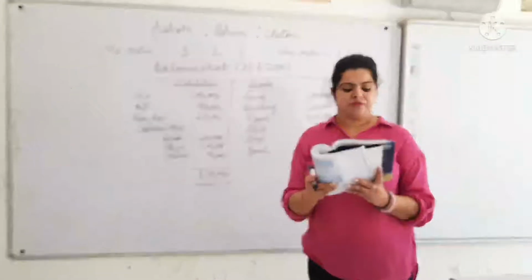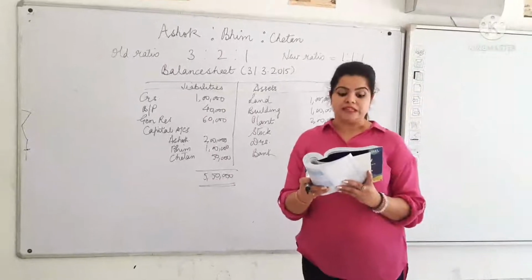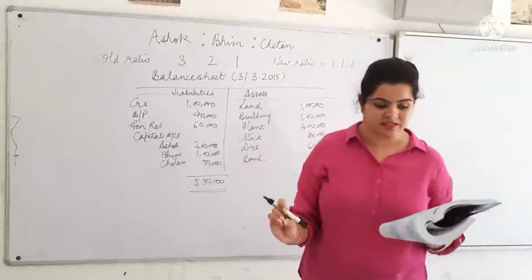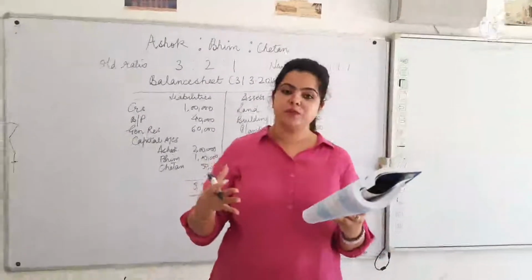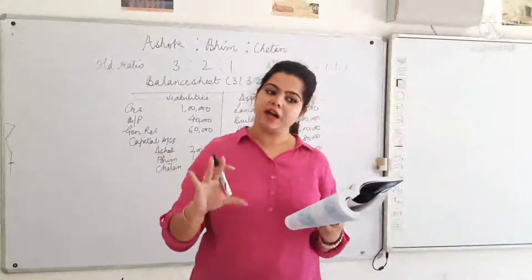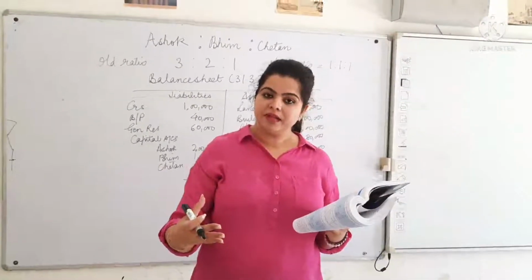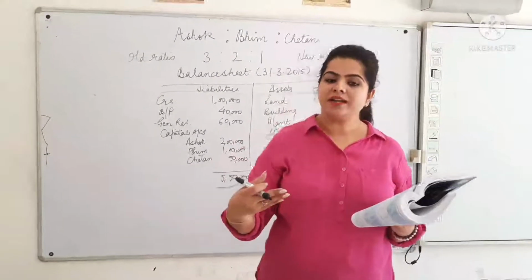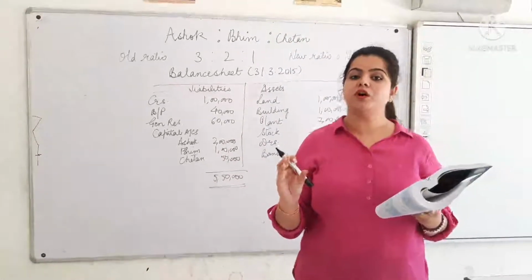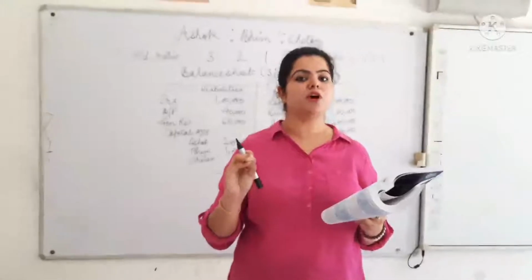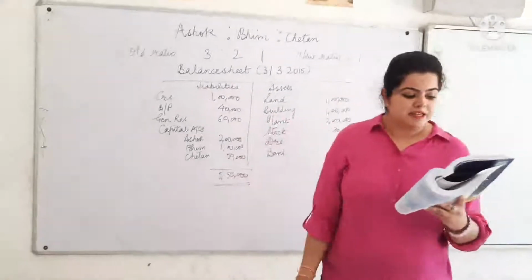So goodwill of the firm is to be valued at ₹3 lakh, which is not shown in the books. It means they never purchased it, right? So some entry has to be made which will be through capital accounts only. The gaining partners will be debited and the sacrificing partners will be credited with the proportion of the share they are gaining or sacrificing respectively, multiplied by the amount of goodwill, right?